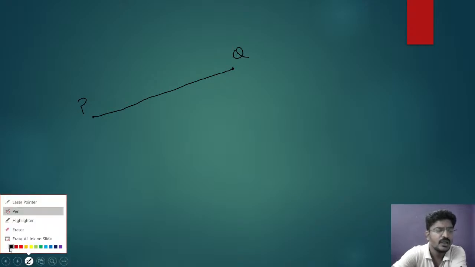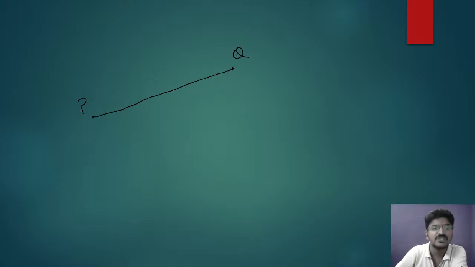If I have 2 points and there is a line segment joining these 2 points P and Q, these are the 2 points which are joined with the line segment P and Q. Now, if this is (x1, y1) and this is (x2, y2), these are the 2 points (x1, y1) and (x2, y2). Now, distance between PQ.